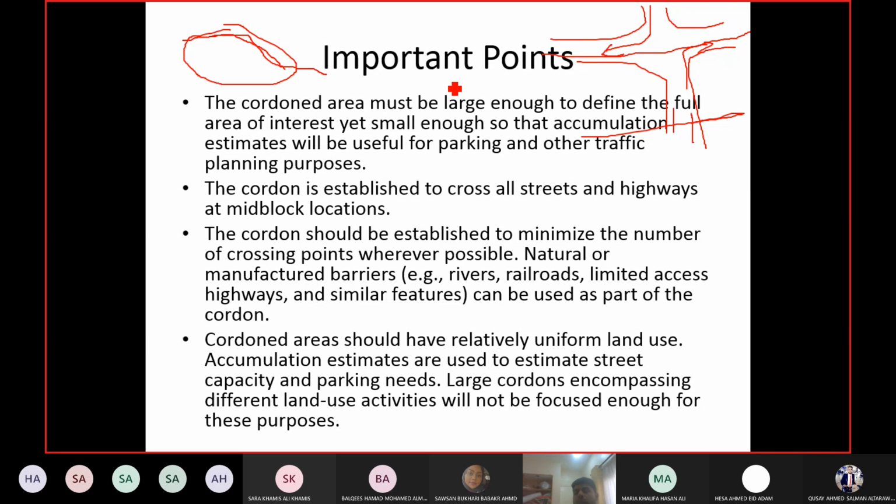If you include that residential area in your boundary as well, then you do not know whether the parking should be provided in the malls or in the residential area, and so on and so forth. I'm just giving the example of parking, but there are other things you have to look for. I'm just trying to make things easier for you. So make sure the area is uniform inside the boundary.